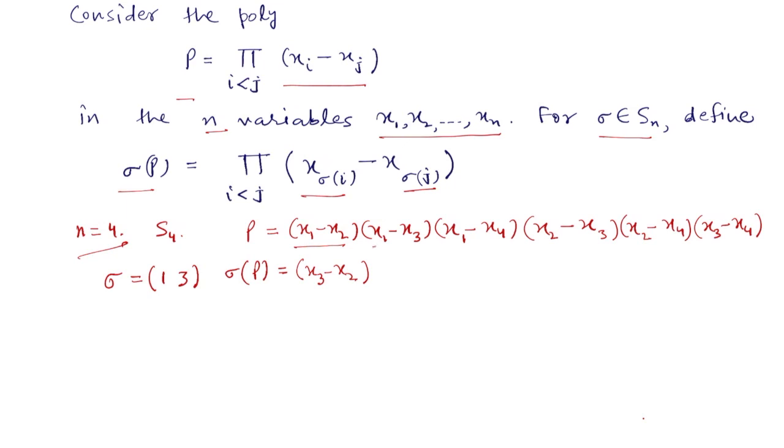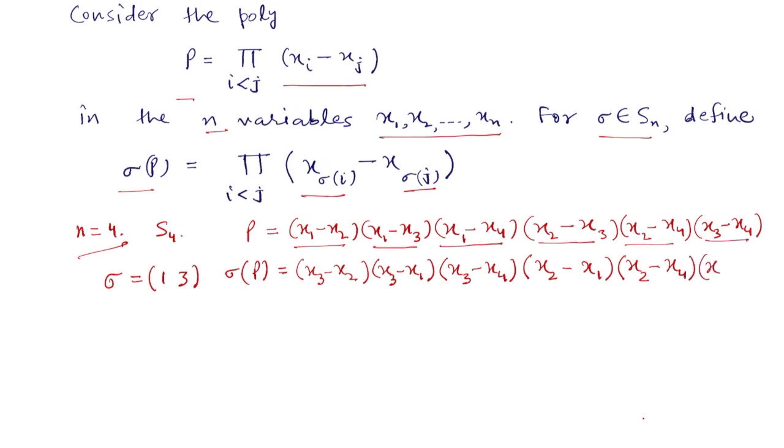Then the second factor x1 minus x3 will become x3 minus x1. The third factor x1 minus x4 will become x3 minus x4. The fourth factor x2 minus x3 becomes x2 minus x1. And the fifth factor remains unchanged, x2 minus x4, and this last factor x3 minus x4 becomes x1 minus x4.